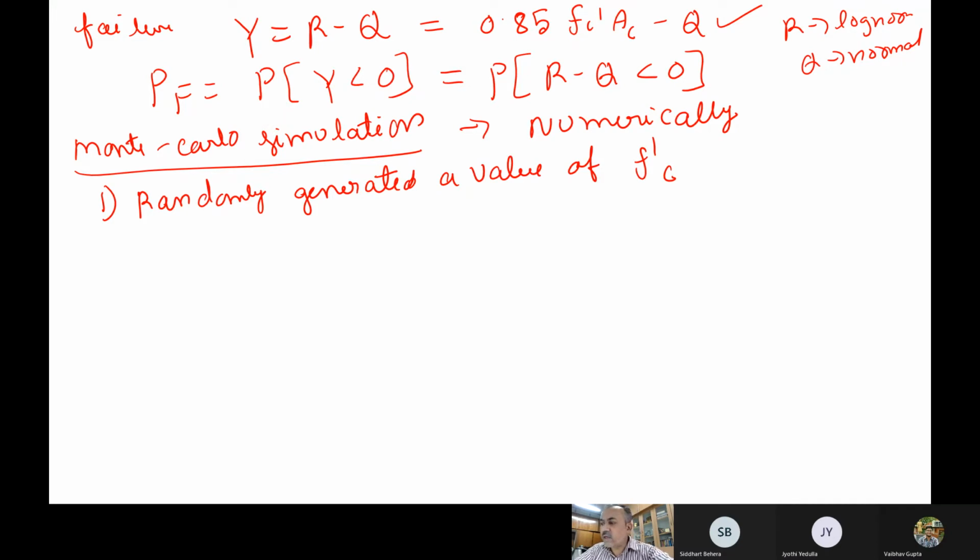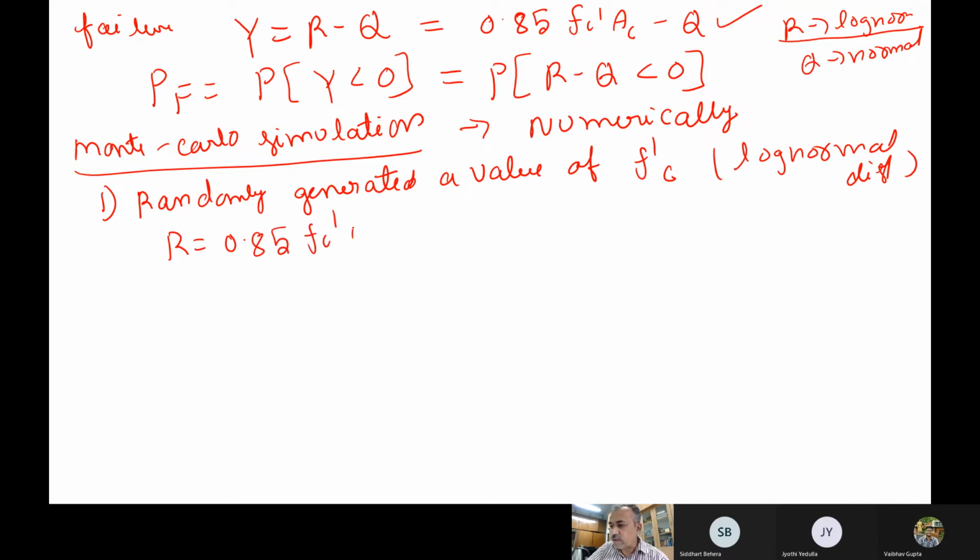As we have already said, R is basically log normal, so from the log normal distribution you generate random values, and then you calculate R, which is 0.85 times FC dash into AC.